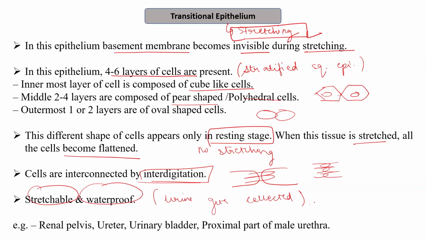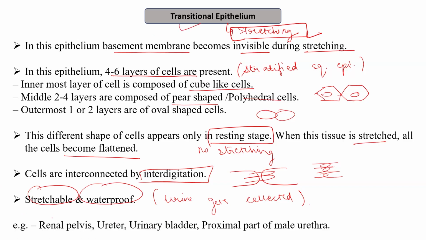So we know that the urinary bladder has a very good power of expansion. It can stretch a lot as compared to the other organs of the body because of the presence of the transitional epithelium that allows it the stretching property.